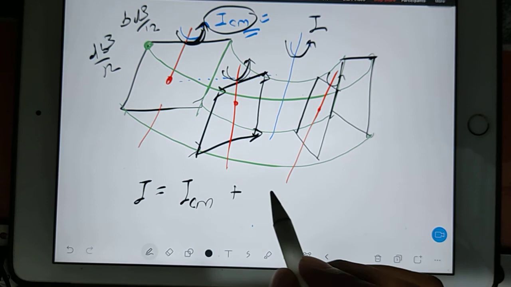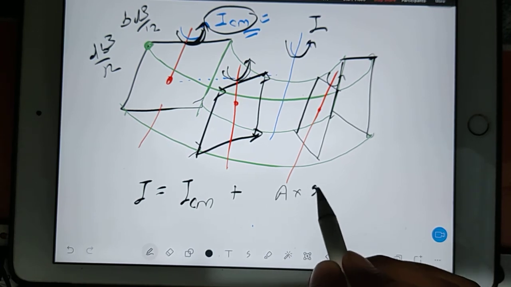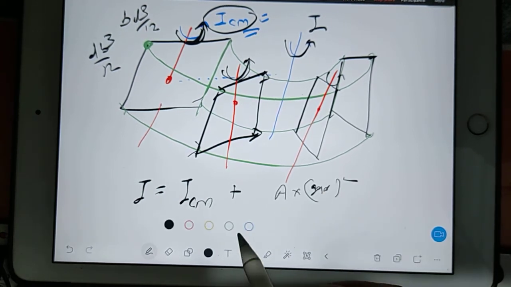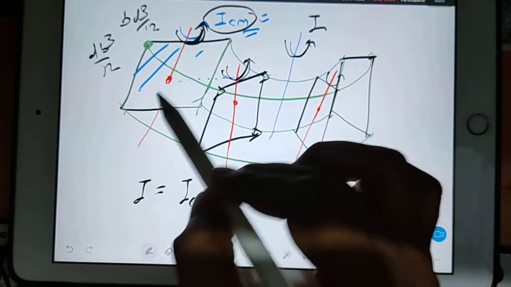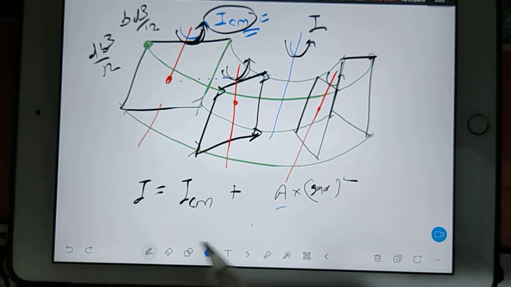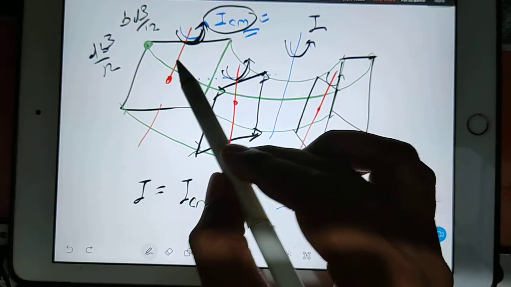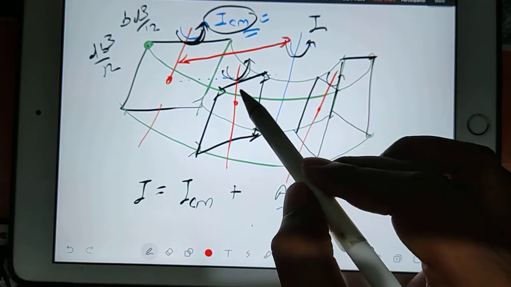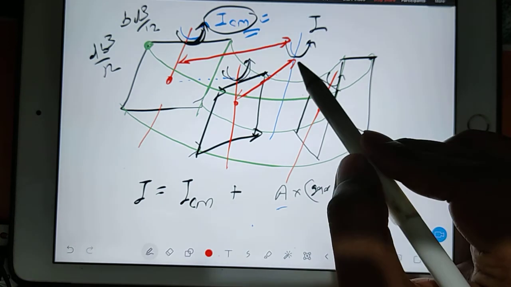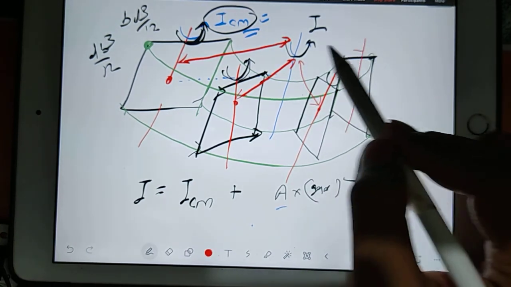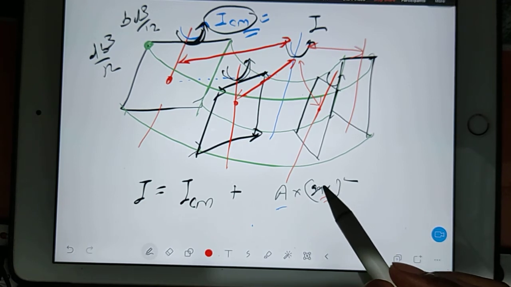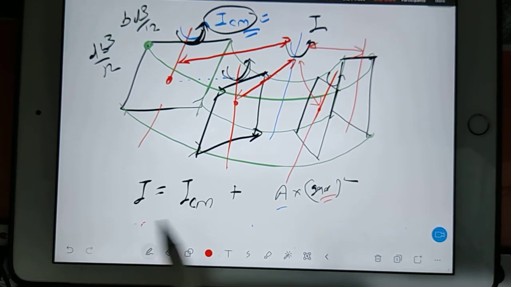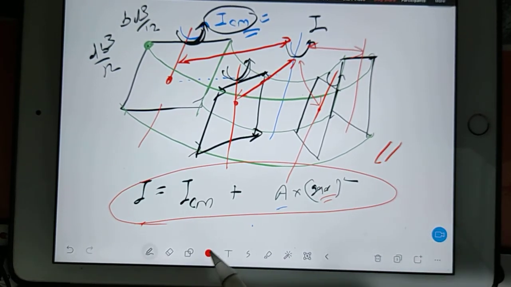After that, plus you have to write area into gap square. Which area and which gap am I talking about? I am talking about the area of the plate, and the gap between both the axes. I mean the gap between this axis and this axis, all are the same. That is the gap between two parallel axes. So this theorem is known as the parallel axis theorem.